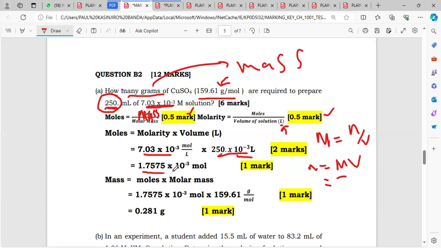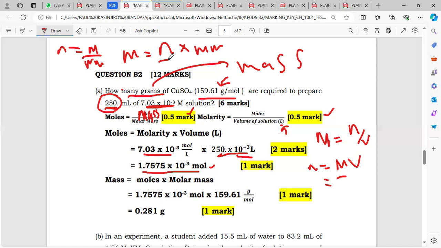I'm getting these moles as my moles of copper sulfate. And then after getting those moles of copper sulfate, I'm just going to combine these moles with the molar mass to find the mass. Remember the formula is moles is equal to mass over molar mass, but we want to find the mass, so mass will be equal to moles multiplied by molar mass.